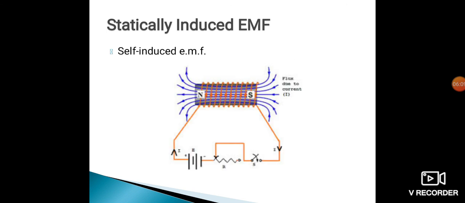As from the diagram we can see, we have only one conductor. That conductor is supplied with the voltage source, the battery V, and as current flows, a magnetic field gets created around that conductor, and because of that, the conductor produces its own EMF. That EMF is called a self-induced EMF.